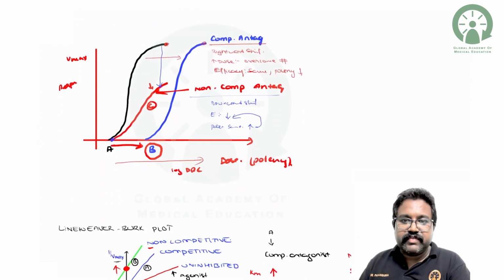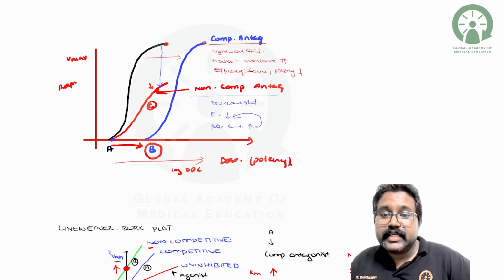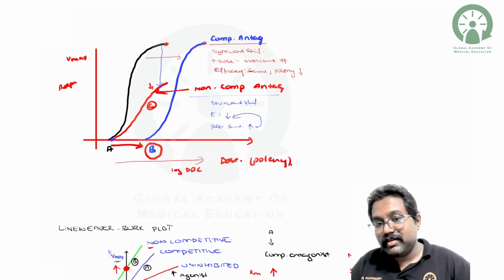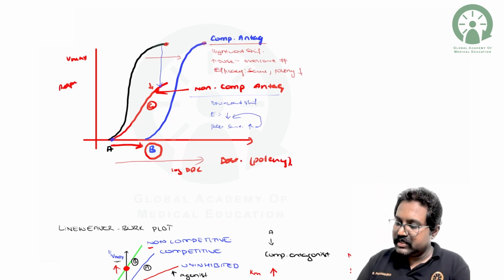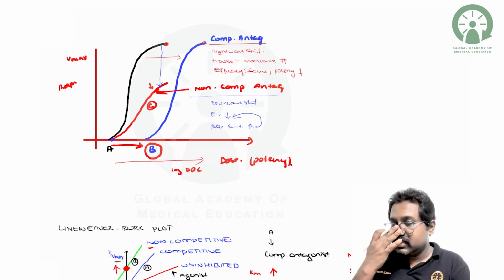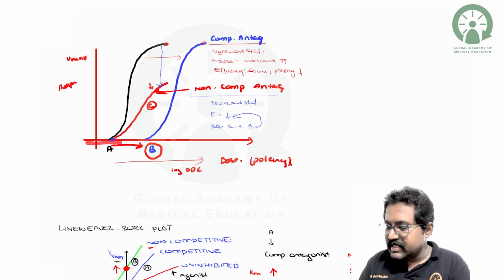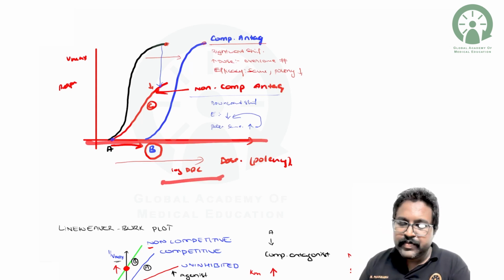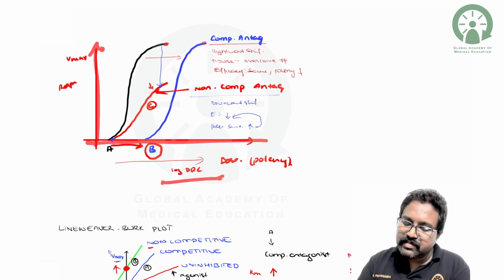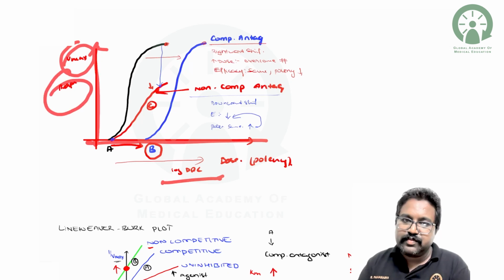So next, coming to a very important concept that has been asked again n number of times in your exams. So let us understand. Let us draw two perpendicular lines. So this x-axis represents the log dose, and the y-axis represents the Emax or the response.